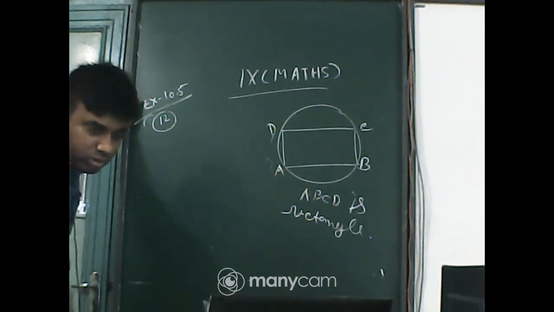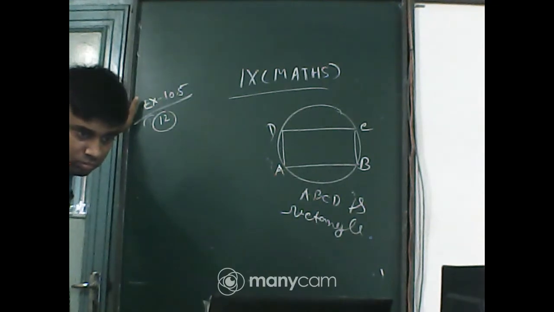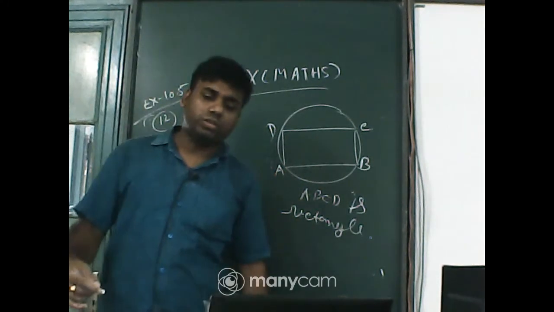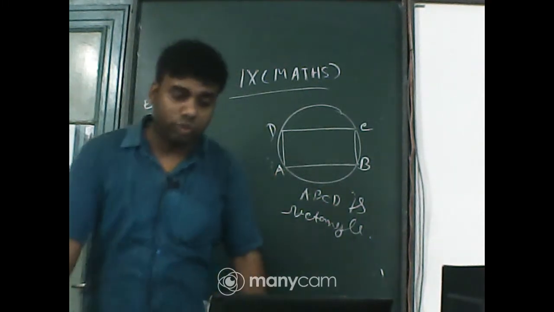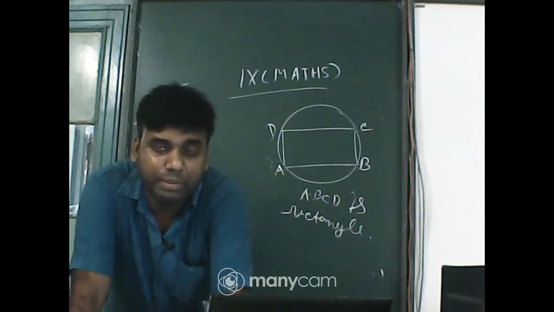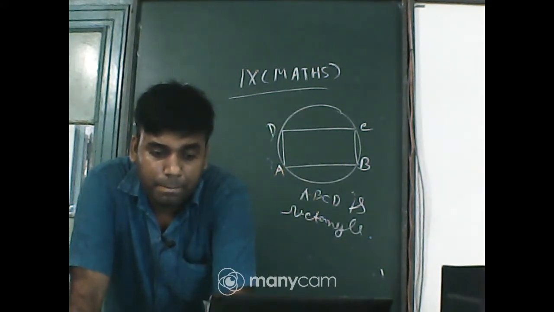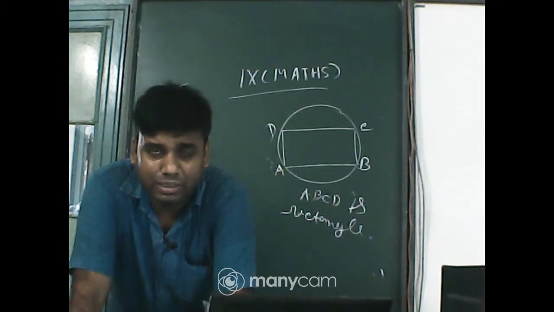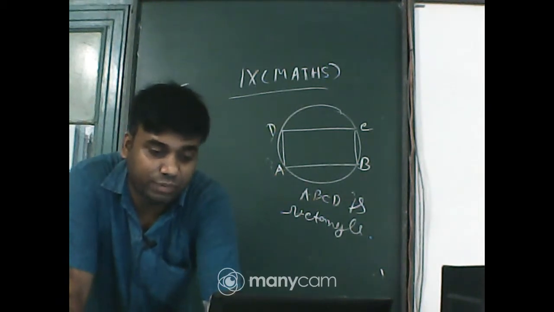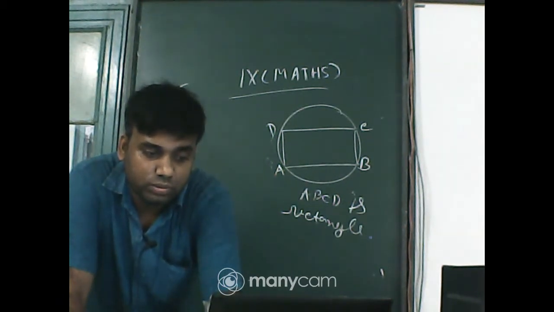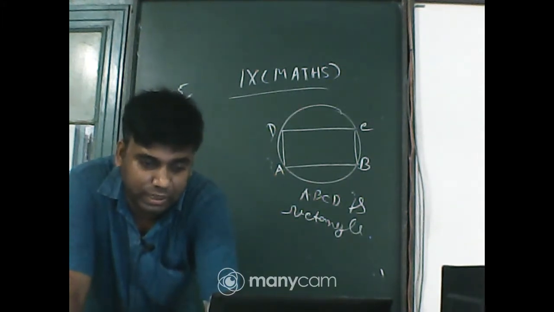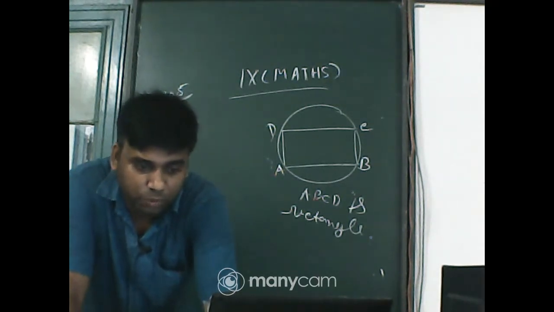Okay, first of all, tell me, what do you know about a parallelogram? Any property of a parallelogram, from class 6, class 5? Opposite sides are equal. Okay. Diagonals bisect each other.